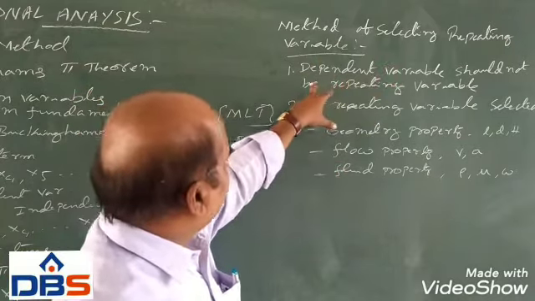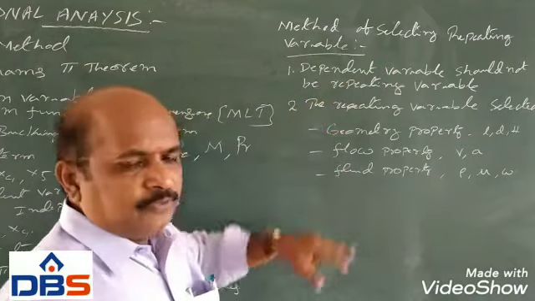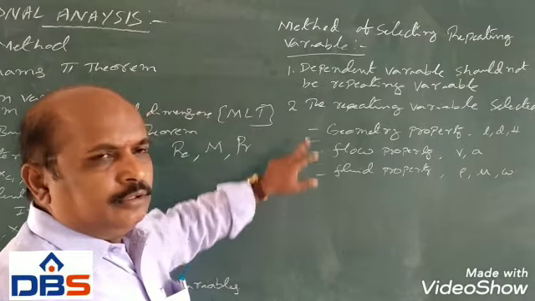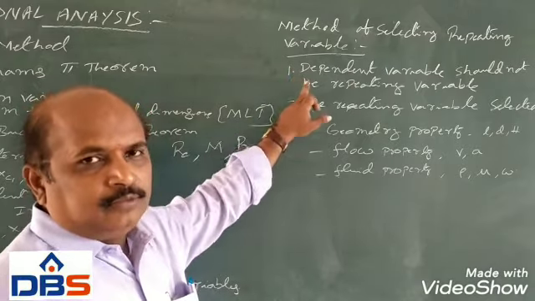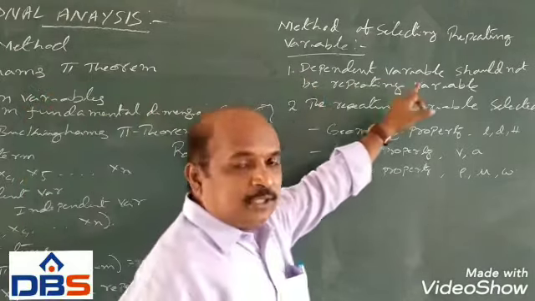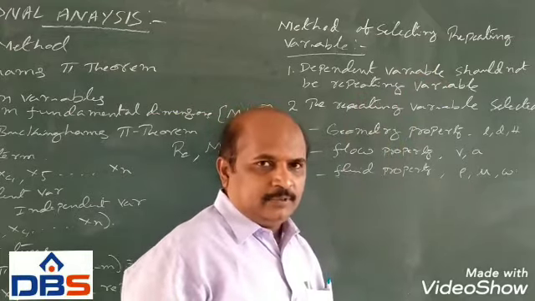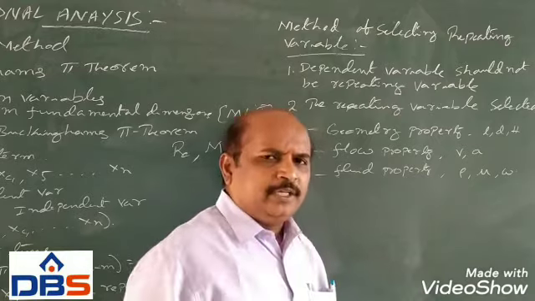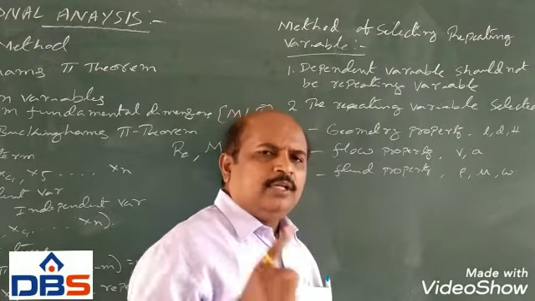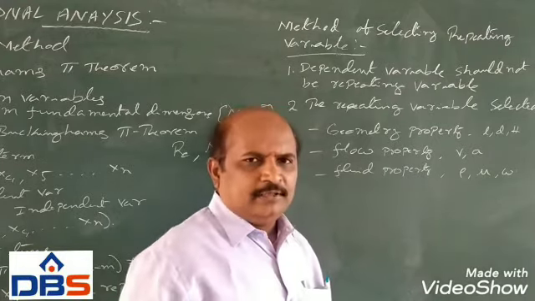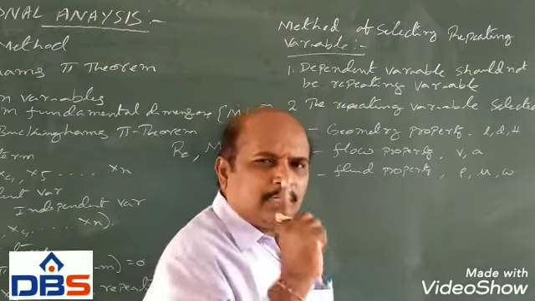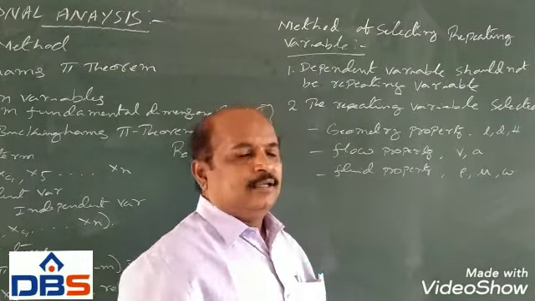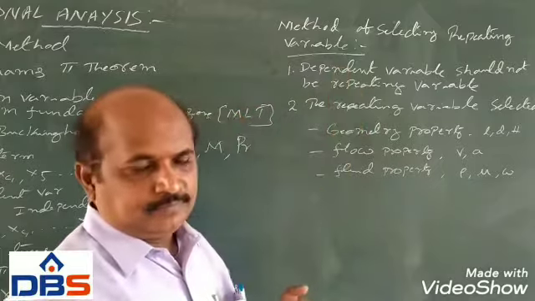Here, the first point is the dependent variable. We should not select the dependent variable as a repeating variable. In every problem there will be one dependent variable, and that particular dependent variable should not be selected as a repeating variable.